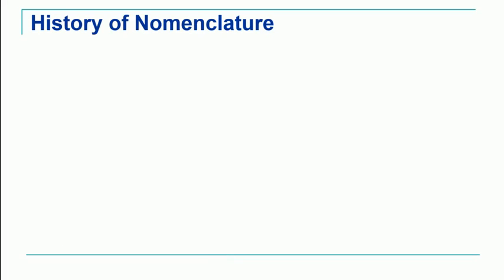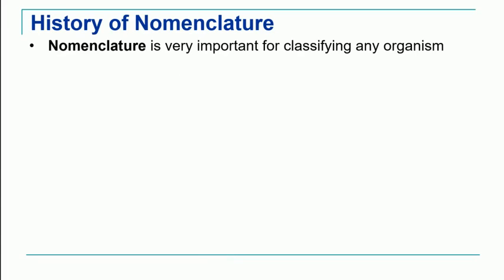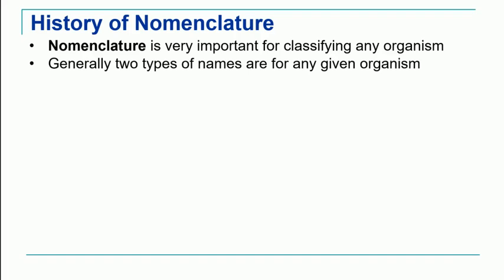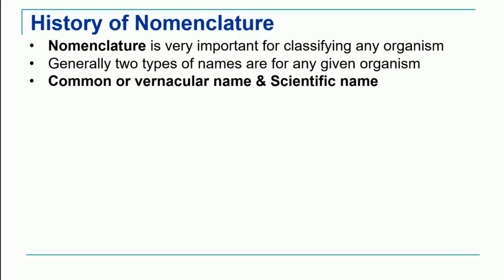Now if we see the history of nomenclature, we know that nomenclature is very important when we study taxonomy, so as to classify the organisms. Generally for any organism, two names are given. One is the common name, also referred to as the vernacular name, and the other is known as the scientific name. The scientific name can be binomial or trinomial. We'll study these systems in the next lecture.